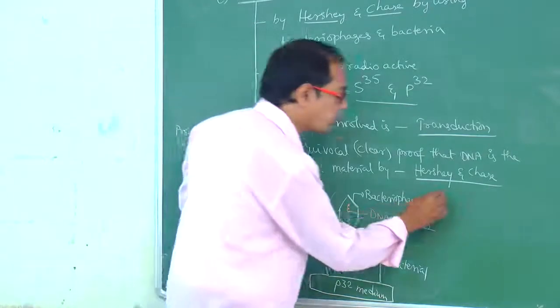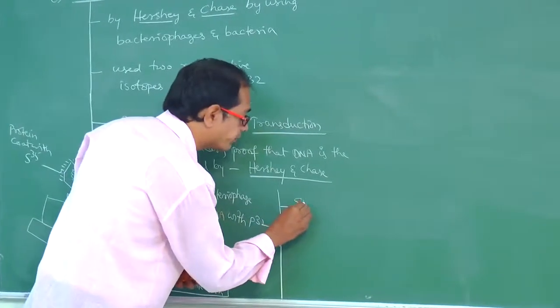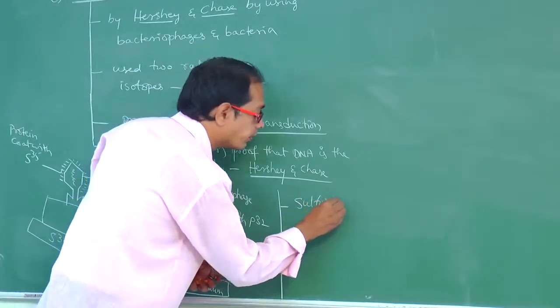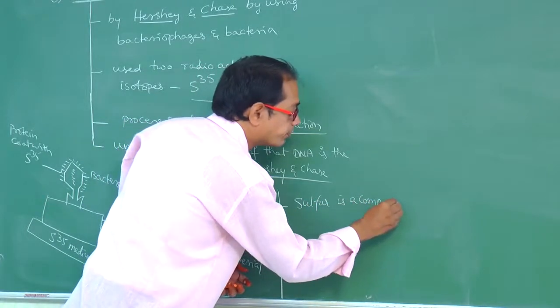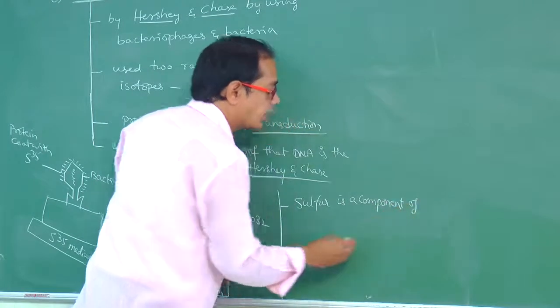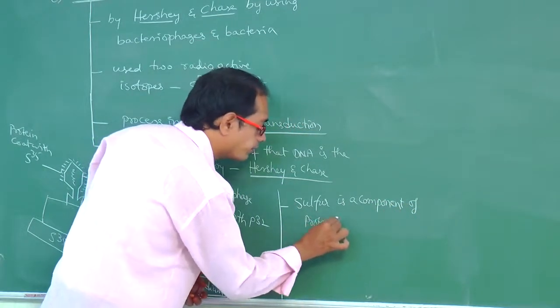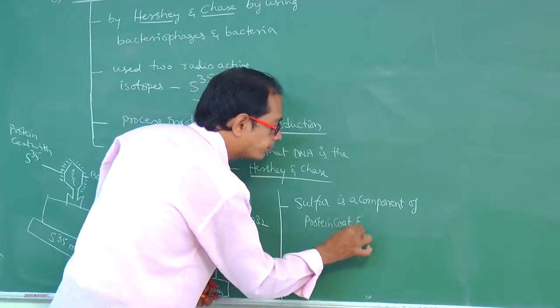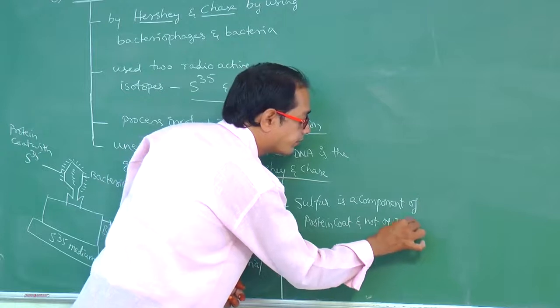So two points we have to remember, my dear students. Sulfur is a component of protein coat and not of DNA.